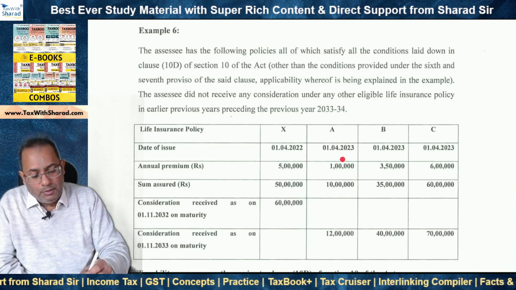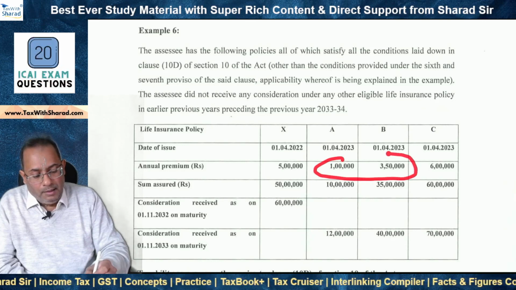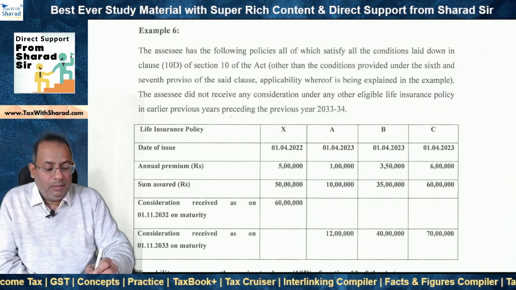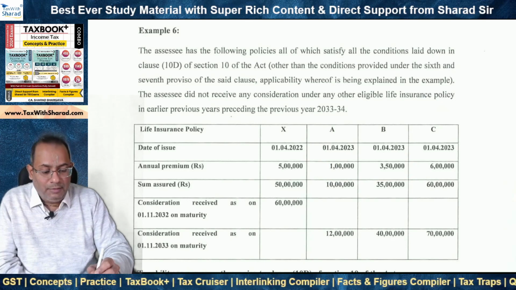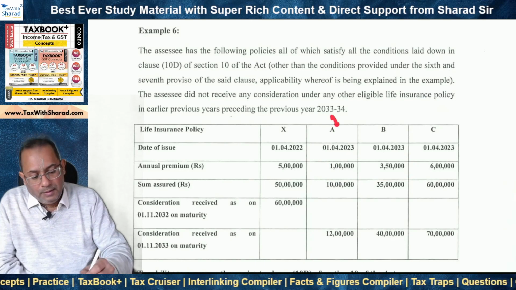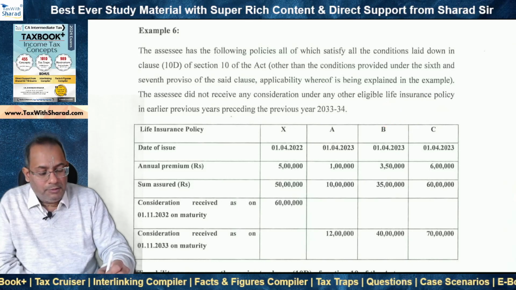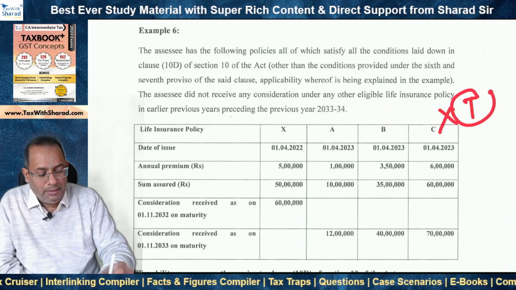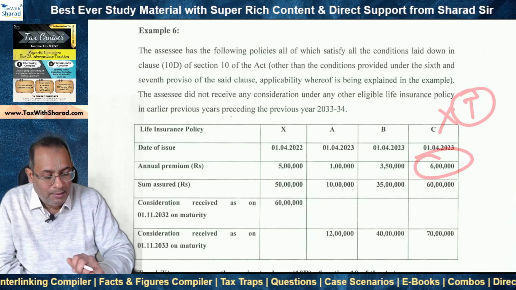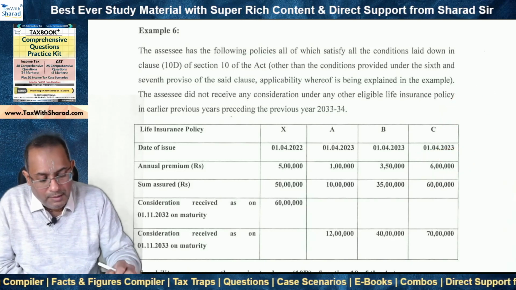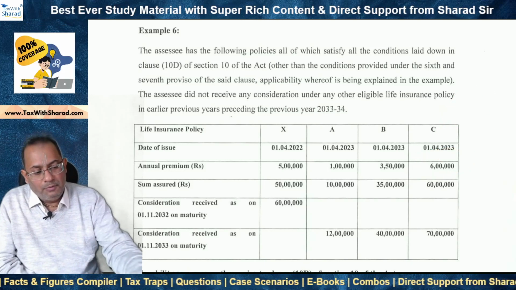And this is the case with policies A and B, which is 1 lakh plus 3 lakh 50,000, 4 lakh 50,000 doesn't exceed 5 lakh. So proceeds from A and B are exempt, but proceeds from C are not exempt. They will be taxable, because 6 lakh is the annual premium, which straight away hits the barrier of 5 lakh rupees.